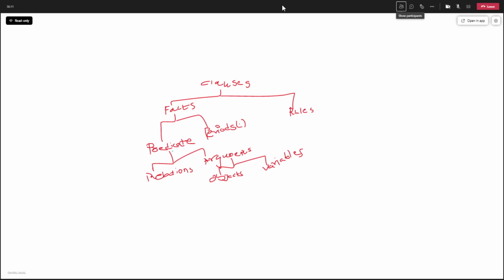So in question, many times you people get confused. Do I need to write a fact? Do I need to write a predicate? Do I need to write a relation? Do I need to write a clause? So if it is written in the sentence in a question that you need to write a clause, then you must identify whether I should write a fact type of clause or a rule type of clause. If I'm writing a fact, it must be having the predicate plus periods. Then if I'm writing predicate, then it must be having relationship arguments. Arguments can also be objects or variables. This is what you need to know.